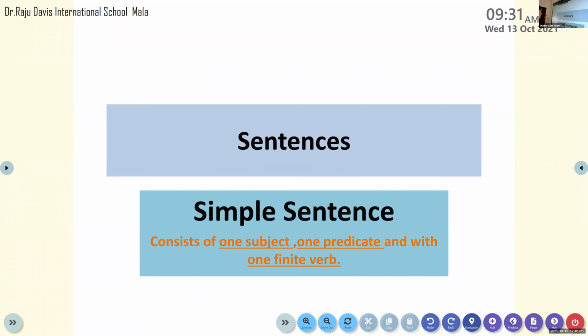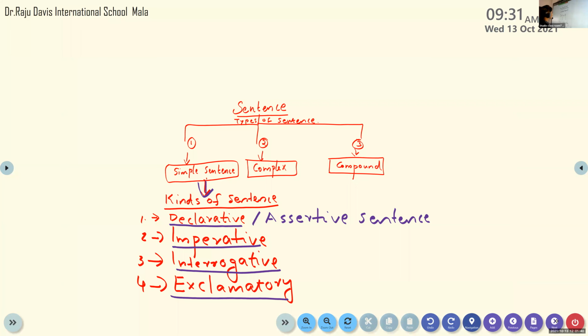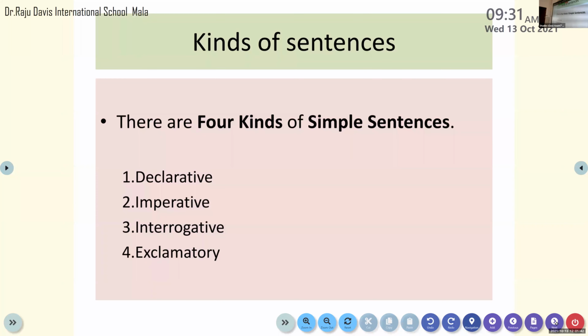Okay, so simple sentence, children. Remember, a simple sentence consists of one subject, one predicate, and one finite verb. You are all familiar with the finite verb, because this finite verb helps us to identify the tense form. Okay, so now let us see the next slide. One second, children.